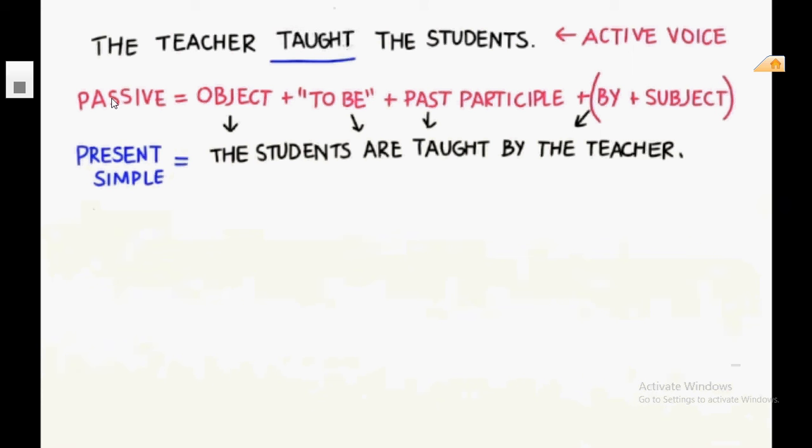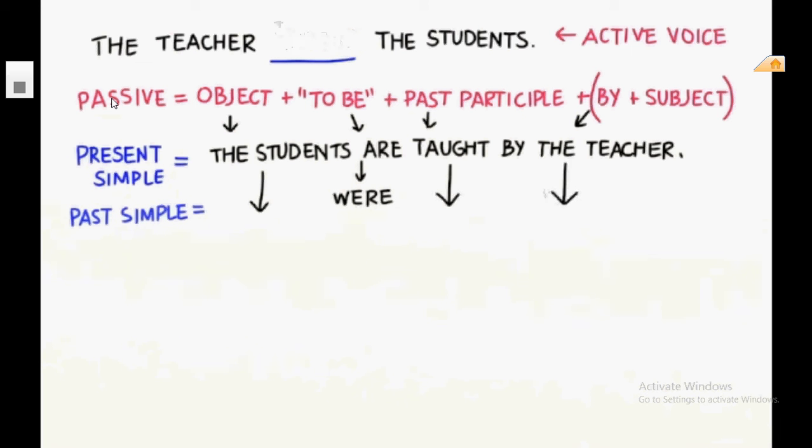Now let's do the sentence in the past tense. The teacher told the students to write this on passive voice. We will say the students were taught by the teacher. Notice the only thing changes if the form of to be. Now let's try the future tense. The teacher will teach the students. The sentence will be the students will be taught by the teacher.